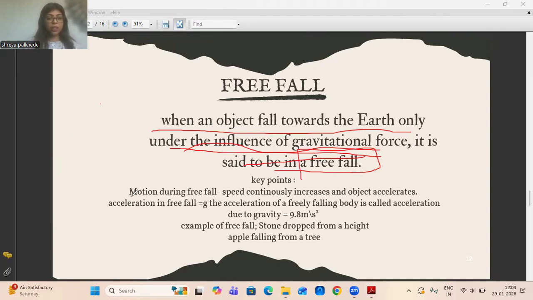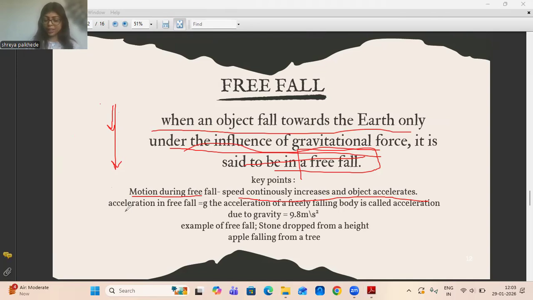Now, key points. What will be the motion during free fall? The speed continuously increases and the object accelerates. Whenever something is falling toward the center of the earth, its speed will not increase here and then decrease there. That won't happen. The speed will only increase and the object accelerates.